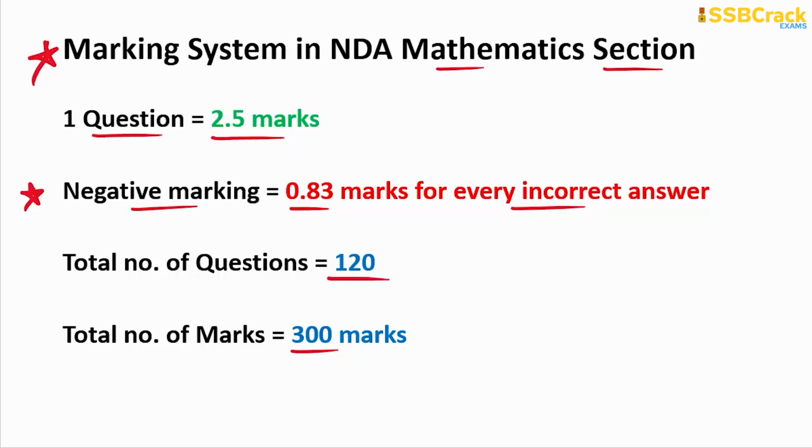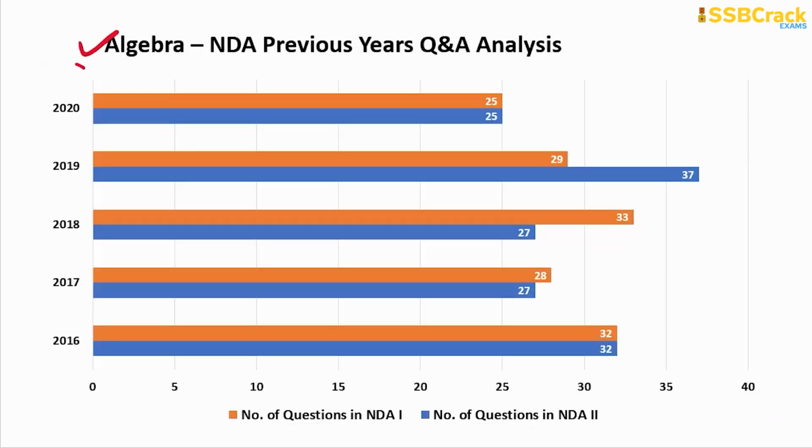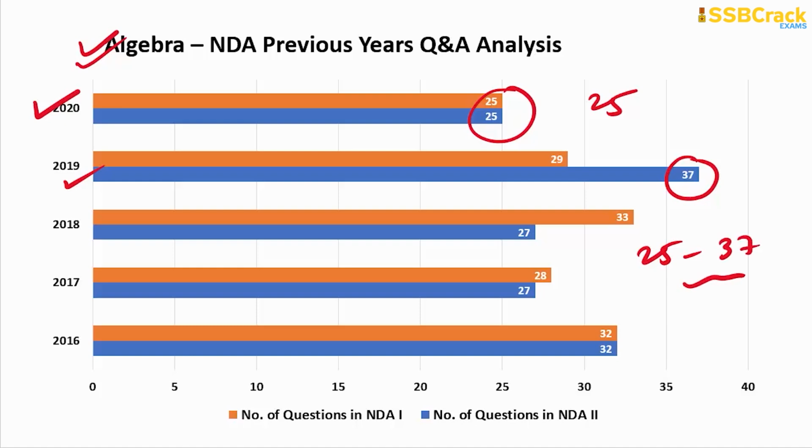Alright, so let us have a look at the very important part of this session, that is the algebra topic's NDA previous year's Q&A analysis. It tells us that based on the topic of algebra, the lowest number of questions so far was 25, in the year 2020, and the highest number of questions so far based on algebra was 37, in the 2019 paper, that is NDA 2. So you can see that the questions are easily expected within this range. The range is very good: the lowest is 25 questions and till now the maximum is 37.